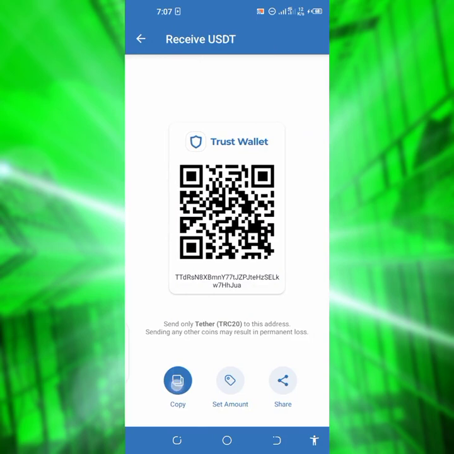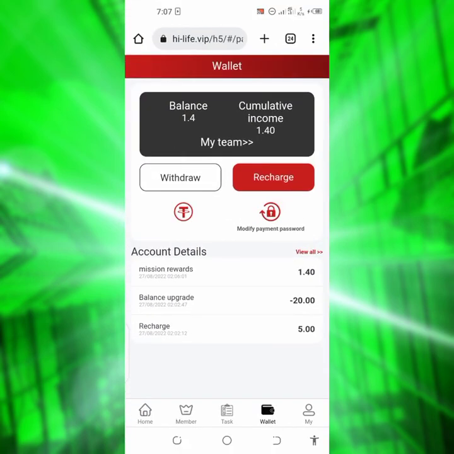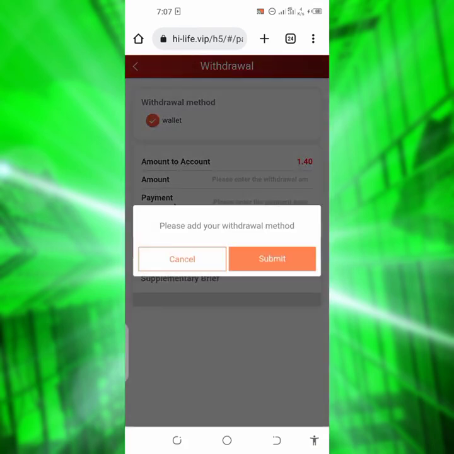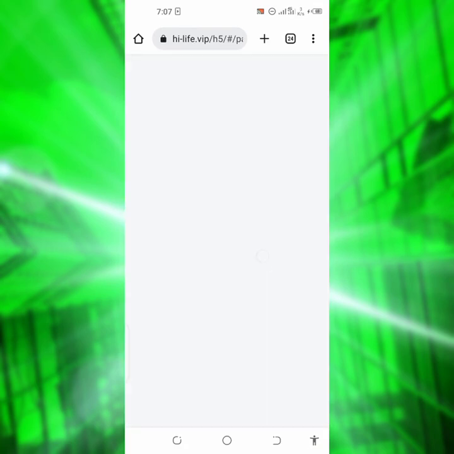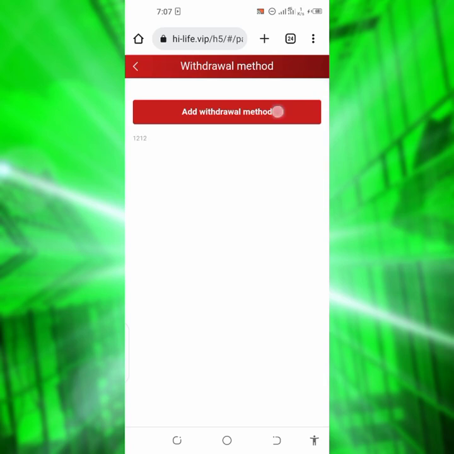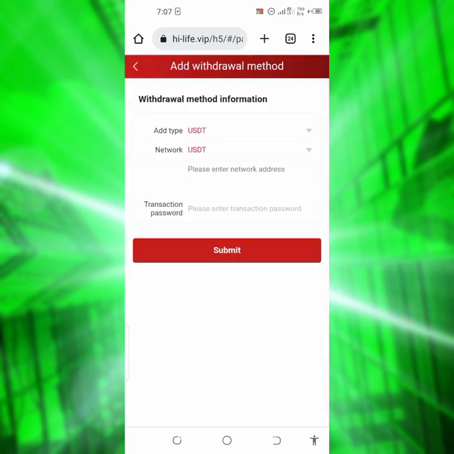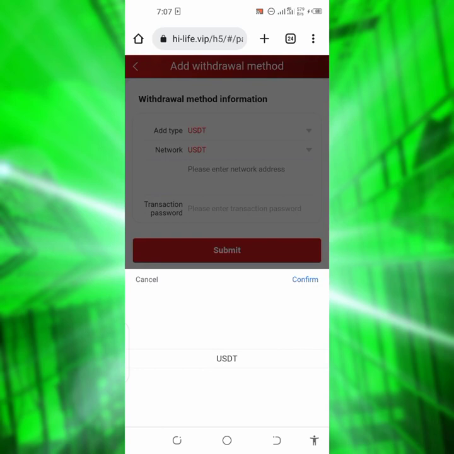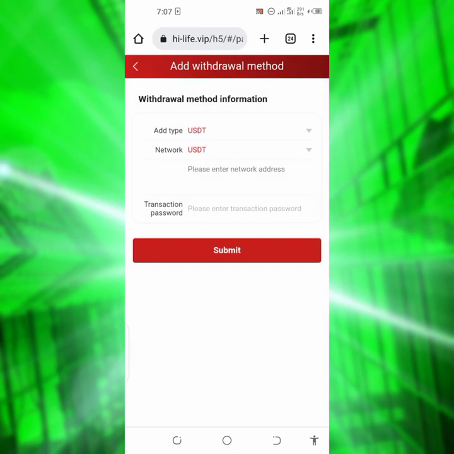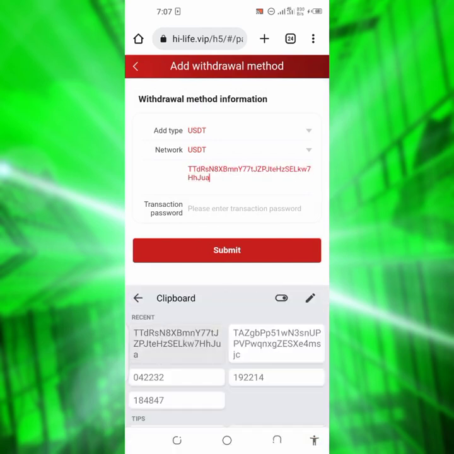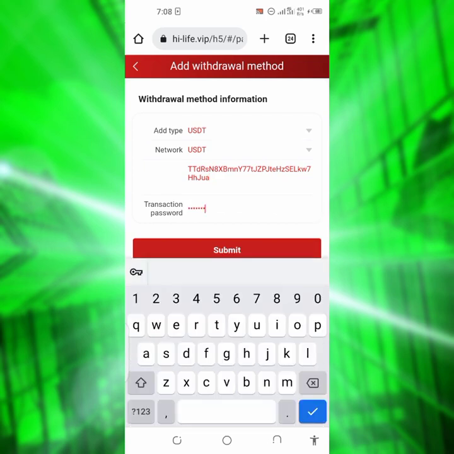So let me receive and copy it out. Then go over to the site and click on withdraw. So please add your wallet method. So let me just add it up. Add wallet and network type, USDT. So let me just confirm it and let me enter the network address. This is it, and let me enter my transaction password. Once I'm done with it, I'm gonna continue the video.